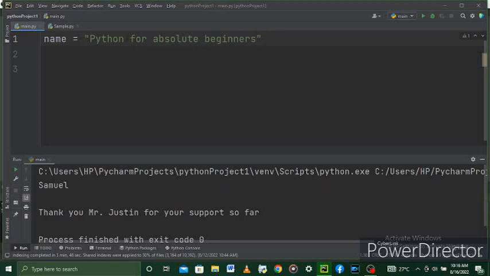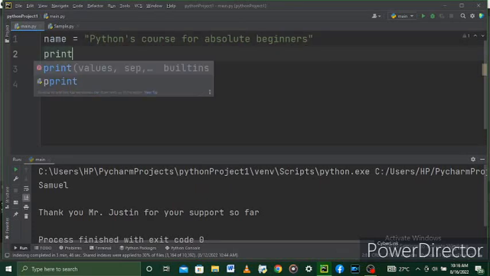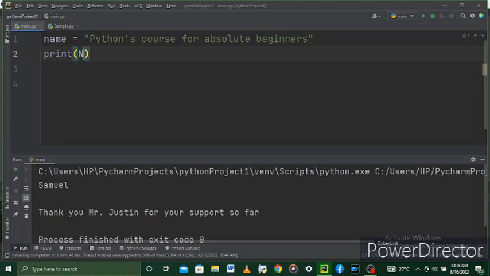Okay, so what I'm going to do here, I'm going to use the single quote: Python's course for absolute beginners. Okay, now this actually is telling us that this course is for beginners, so you can also notice that I'm taking my time to do the explanations and also do the typing.